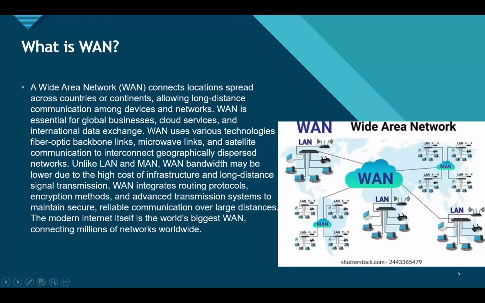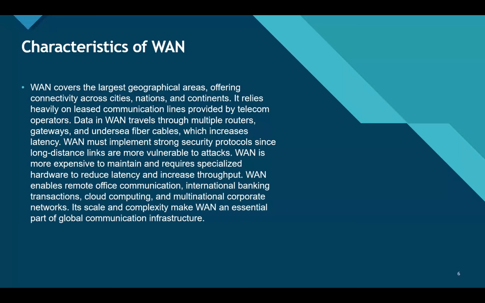As you can see in the diagram, WAN has all the main networks like LAN and MAN. So we can say that WAN is the major part of our network as it connects the data from one place to another. Now, characteristics of WAN.